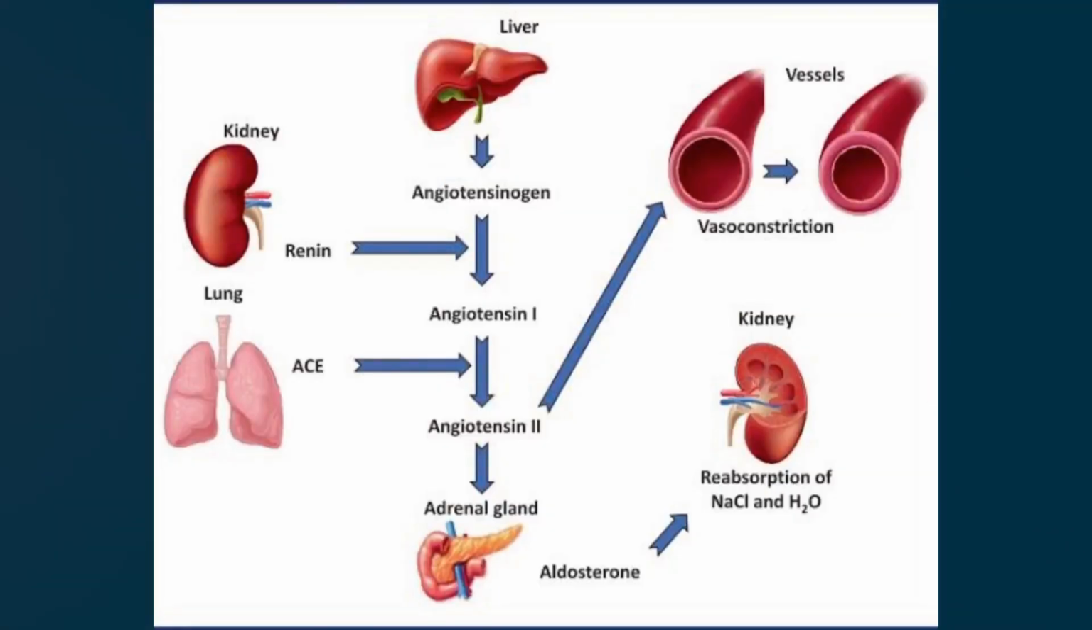2. Renin-angiotensin-aldosterone system, or RAAS. This hormone system plays a crucial role in regulating blood pressure and fluid balance. When blood pressure drops, your kidneys release renin, which triggers a chain reaction leading to the production of angiotensin II. Angiotensin II causes blood vessels to constrict and stimulates the release of aldosterone, which promotes sodium and water retention by the kidneys, increasing blood volume and blood pressure.